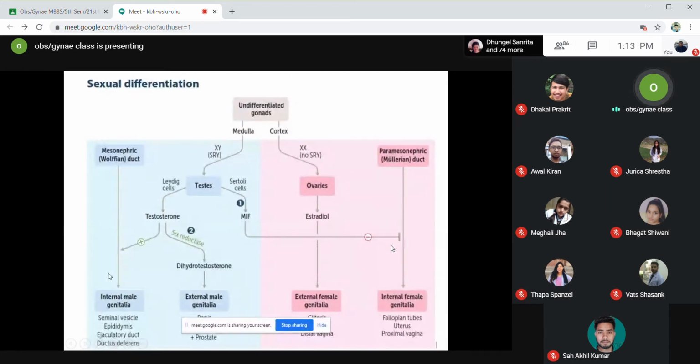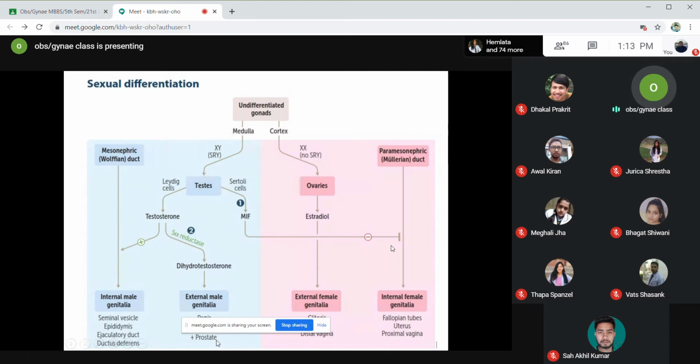So this is the Y chromosome that has the main role. In this greenish area, there is an enzyme called 5-alpha reductase. This 5-alpha reductase enzyme converts testosterone to dihydrotestosterone, which is 10 times more potent. This dihydrotestosterone acts for the development of the external male genitalia, like penis, scrotum, and prostate.